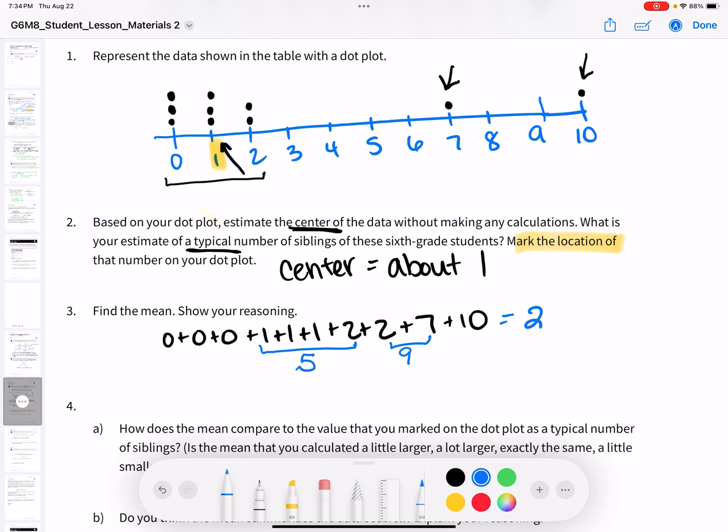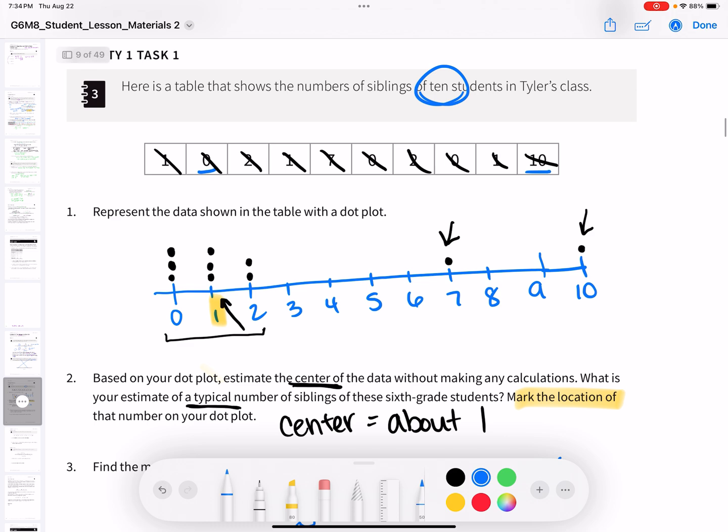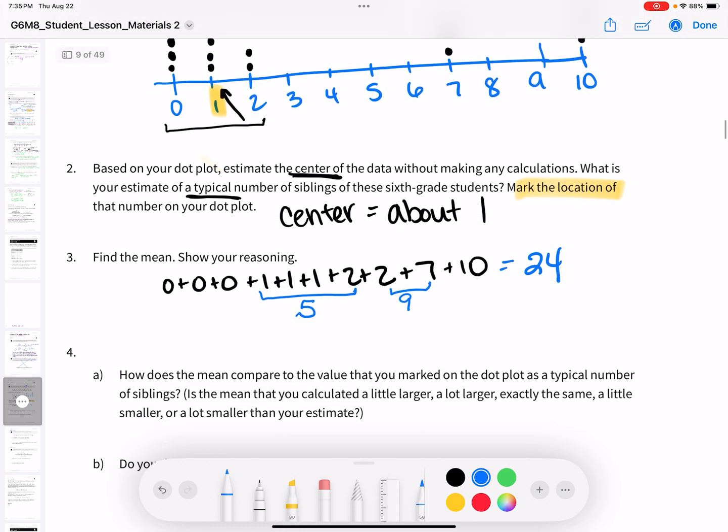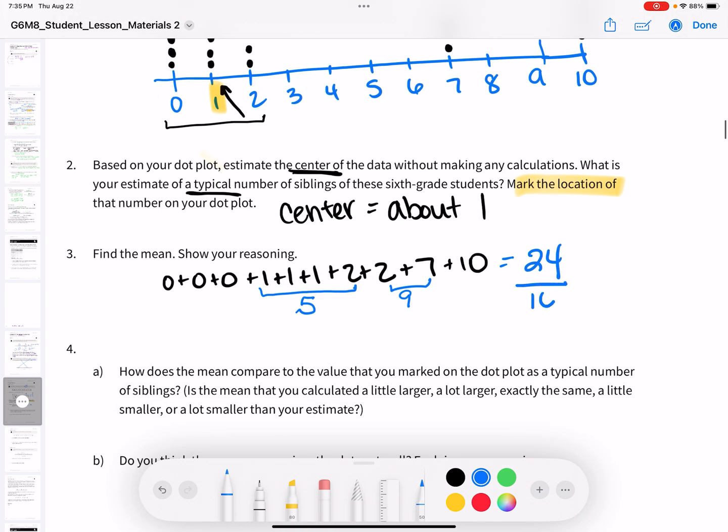So this equals 24. And how many data points do we have? We have 10. So we have to do 24 divided by 10 to find the mean, which is 2.4. Because when you divide anything by 10, there's an invisible decimal point after 24, and you move it over 1, 2.4.